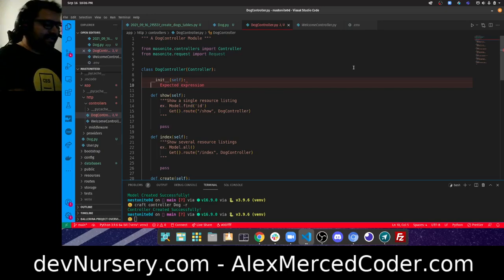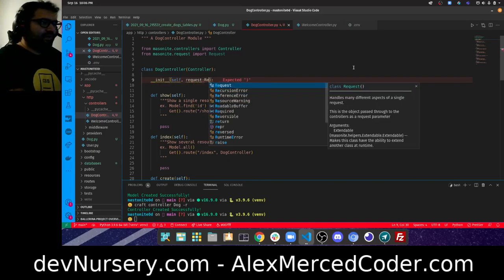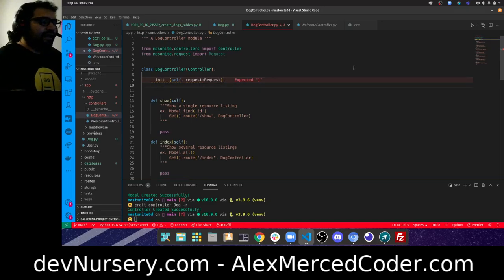Okay, so init. What we need to do is include an argument. It kind of does dependency injection. So we say, hey, we also have an argument called the request that is of type Request, because Python has typing now, so we can do dependency injection, where you inject arguments into your functions using typing, and then we can just say self.request equals request.